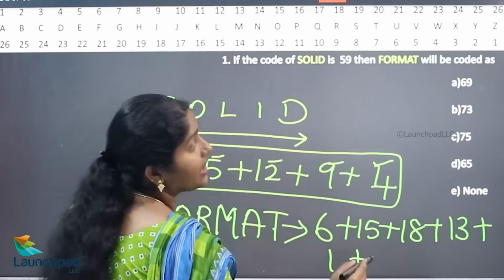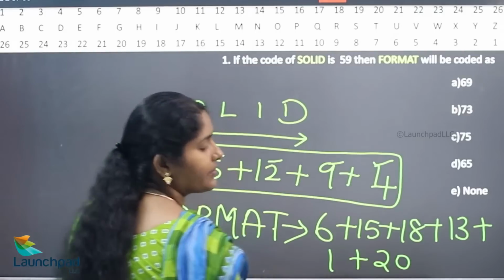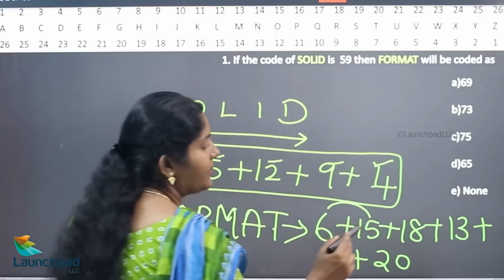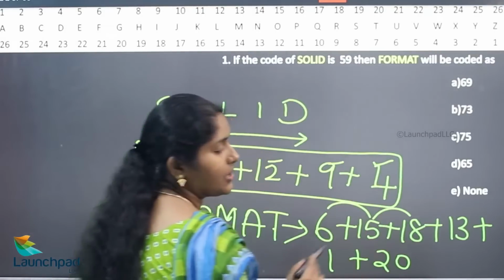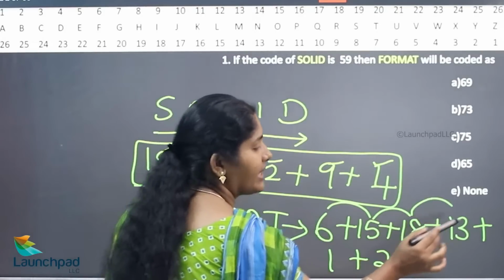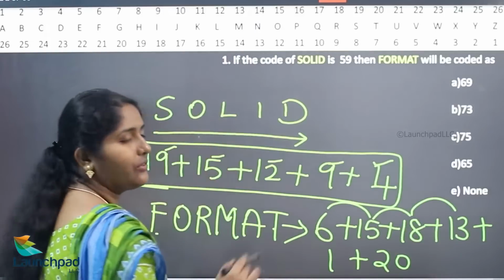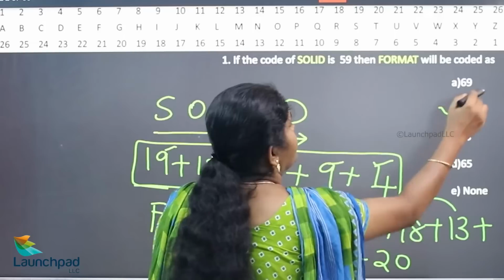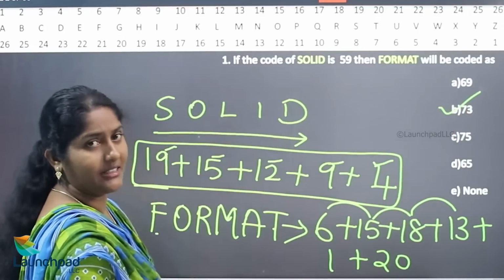Just observe your table. Yes, 20. Now 6 plus 15 is 21, 21 plus 18 is 39, 52, 53, plus 20 is 73. Hence option B is the correct answer.